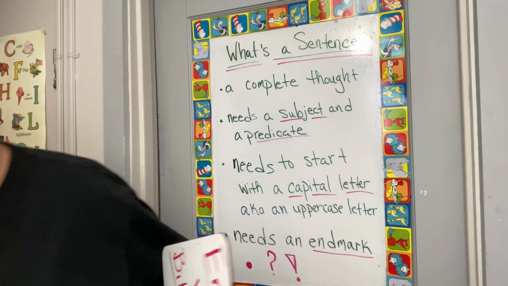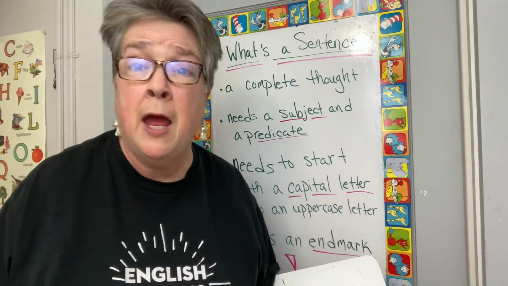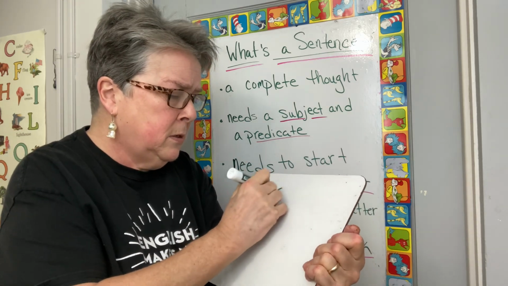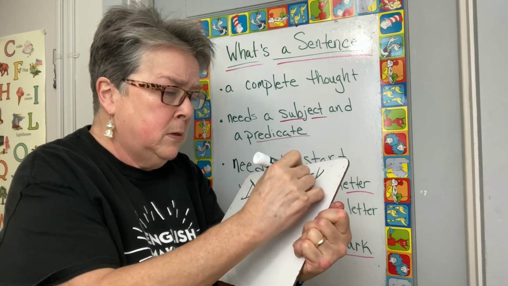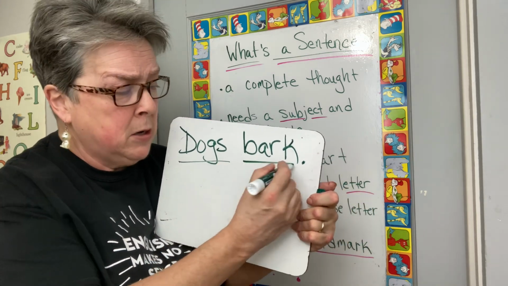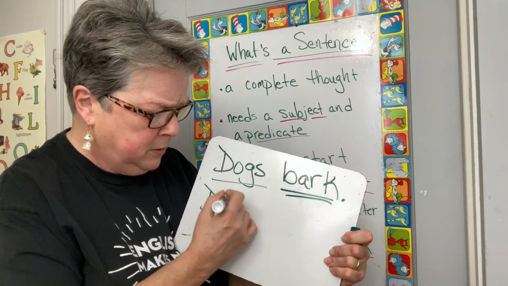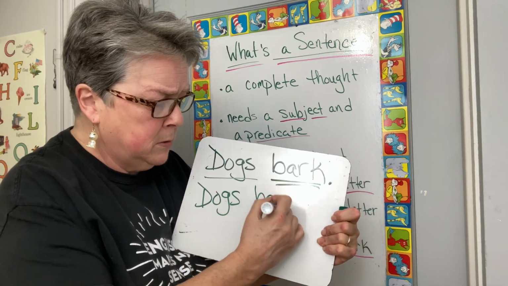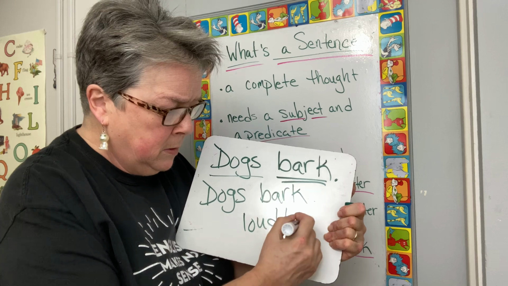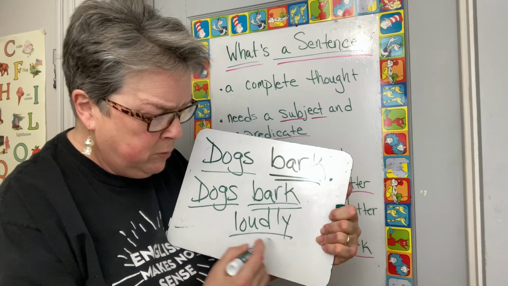Let me do another one. We'll do a smaller sentence. We'll do the subject and a verb. Okay. Dogs bark. Who barks? Dogs. One line. What do they do? They bark. That's a verb. Not really a predicate. But now if we say dogs bark loudly, dogs is still our subject. What do they do? They bark loudly.